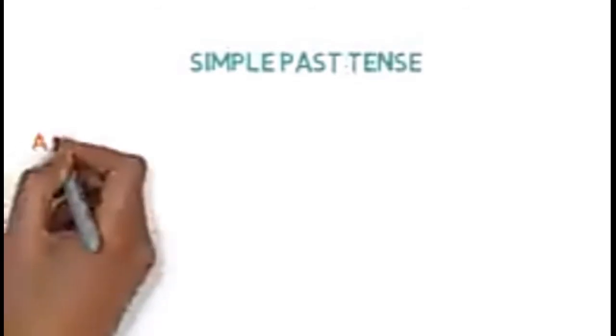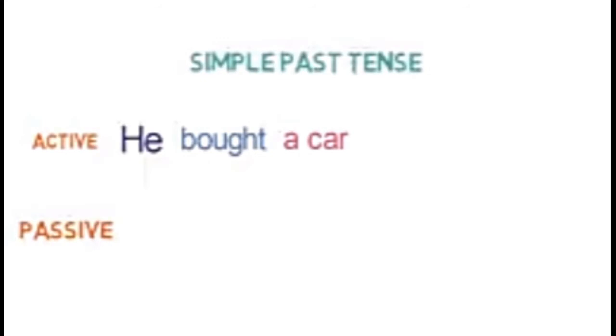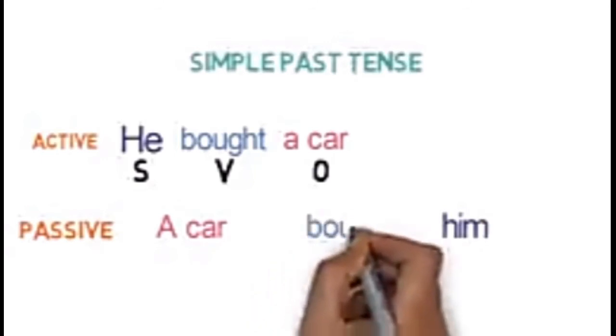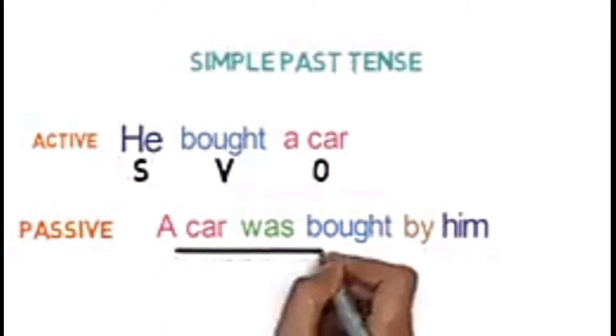Now let's see an example of simple past tense. Active sentence. We bought a car. Passive sentence. Firstly, we need to identify subject, verb and object. Here, we is the subject, bought is the verb and a car is the object. Now, let's swap the position of subject and object. So here, it will be a car and at this position, it will be us. Now, converting the main verb to third form, it will be bought. Next, adding a suitable helping verb, it will be was. And lastly, we need to add by here to make the sentence complete. So the whole sentence is a car was bought by us.